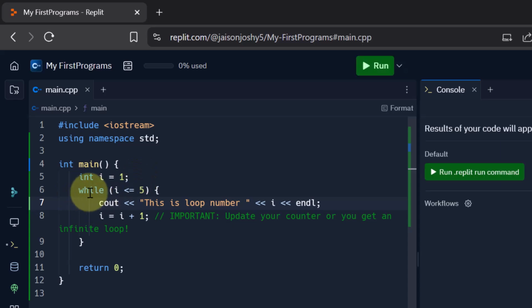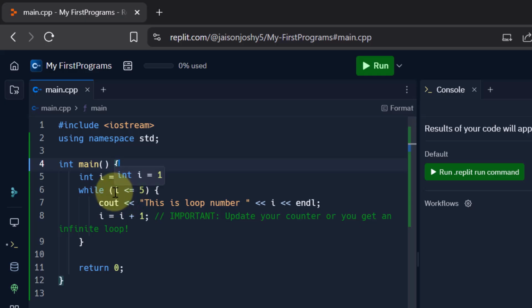Now here is our loop, while, and then within parentheses is the condition. You write while and within parentheses is the condition that it is going to check. And what is the condition? The condition says i <= 5. Now what does this mean?